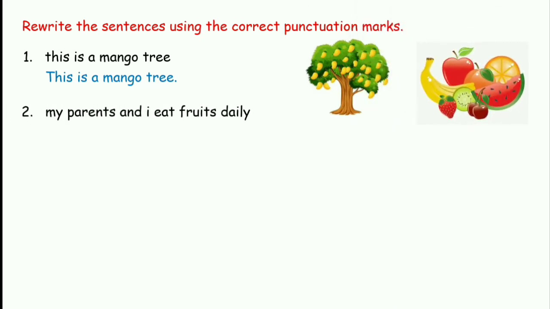Moving on to the next one. My parents and I eat fruits daily. Let's punctuate it. It has begun with a capital M, beginning of a sentence. I is always capital when it is used by itself, and the sentence ends with a full stop.